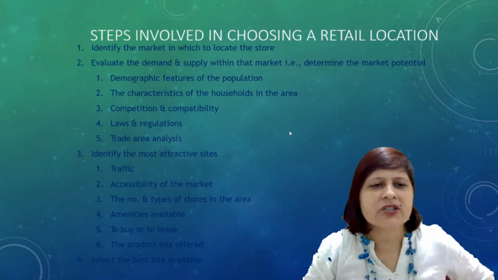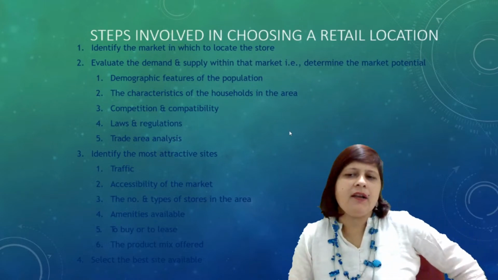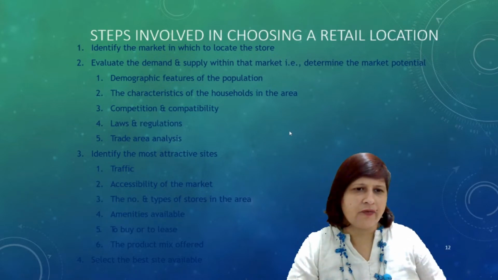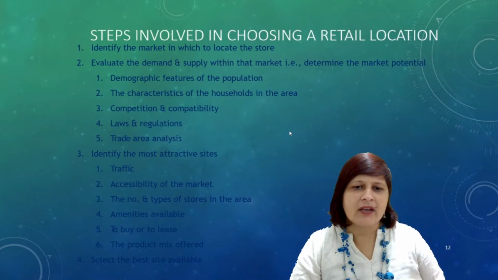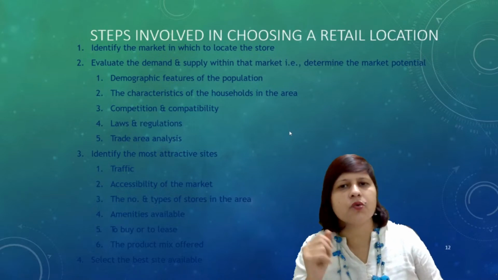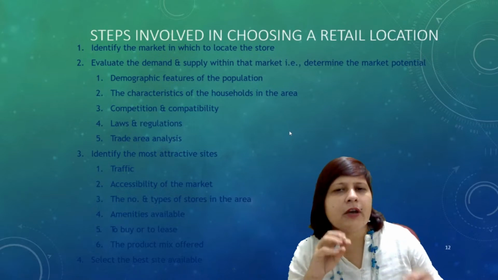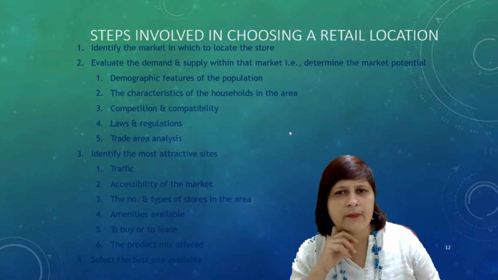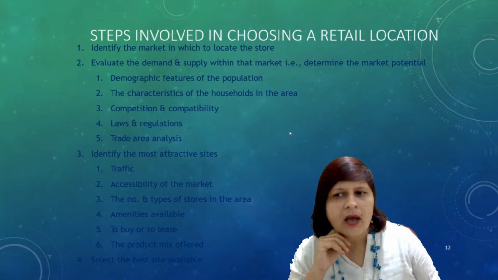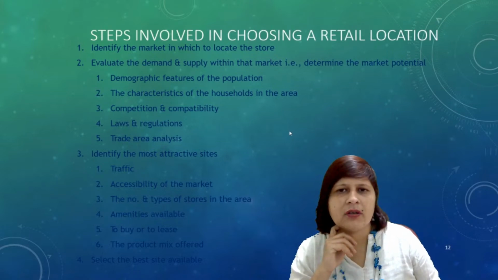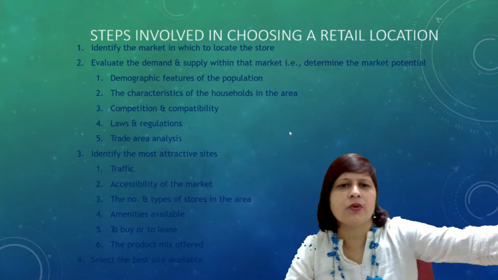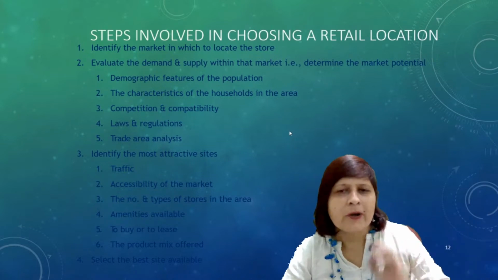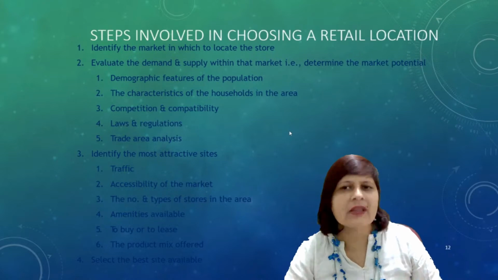There are certain steps involved in choosing a retail location. How to choose your retail location? First, identify the market in which to locate the store. It is very important. Where you want to open your store, identify that market. And why do you want to open that store in that particular market?